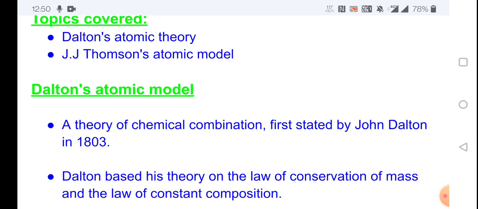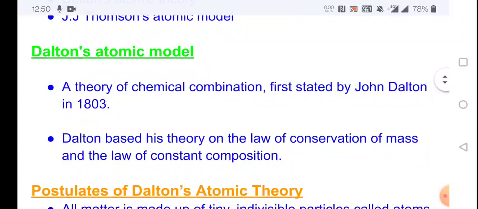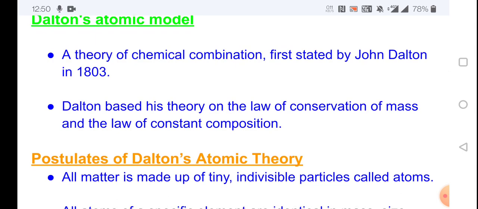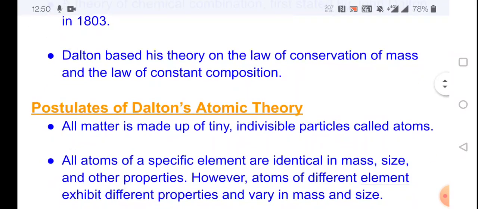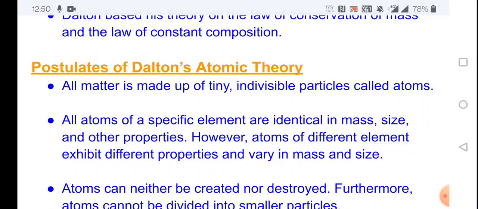First we learn about Dalton's atomic model, a theory of chemical combination first stated by John Dalton in 1803. Dalton based his theory on two laws, the law of conservation of mass and the law of constant composition. While studying his postulates, we will come to know how he included these two laws. Postulates of Dalton's atomic theory.